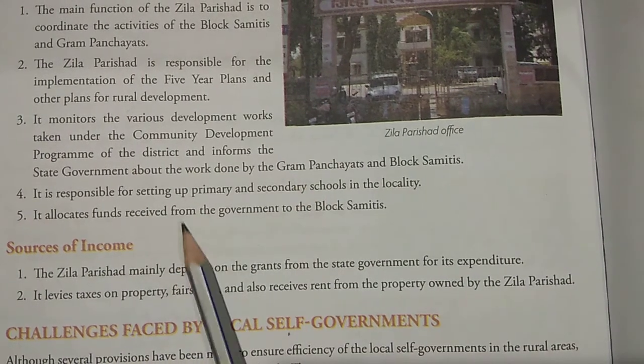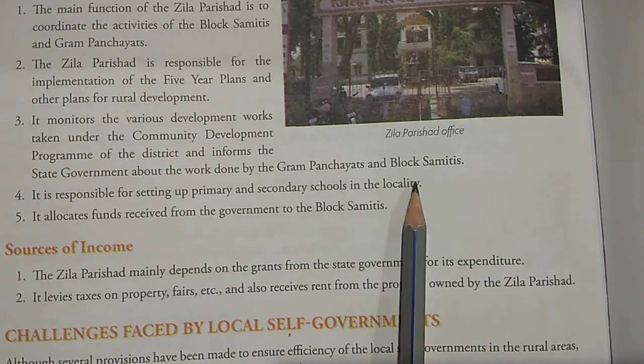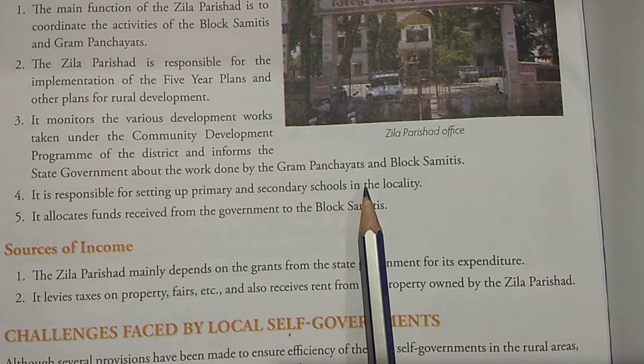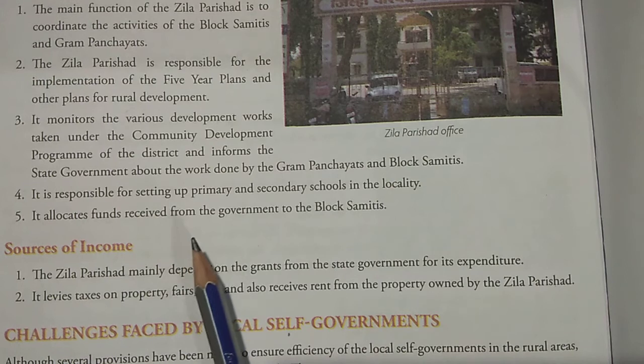Number 4, it is responsible for setting up primary and secondary schools in the locality. So this is the education part, where if a school is needed, the Jilla Parishad will take care that they set up the school for the children, the primary and the secondary.